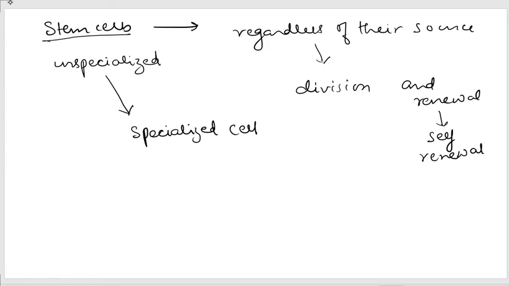So this property of stem cells, whereby they are capable of giving rise to a cell which can be differentiated and can have a specialized function, is known as potency. This is called potency of stem cells.